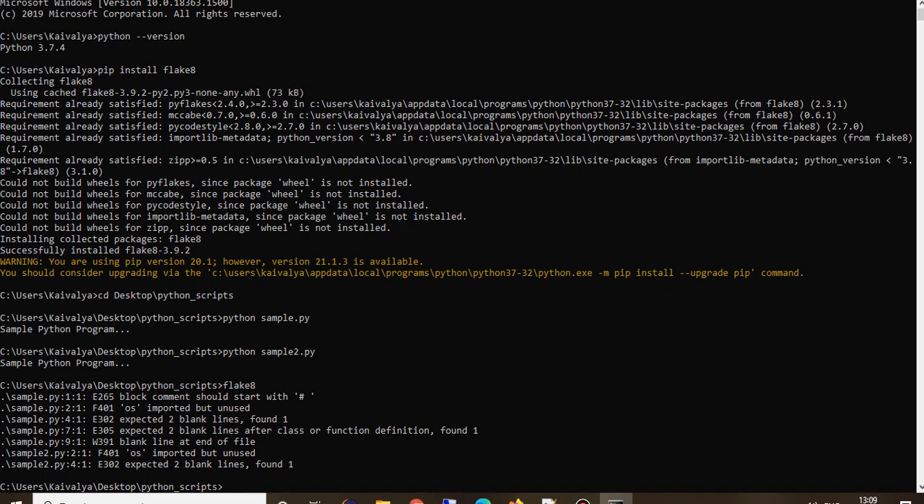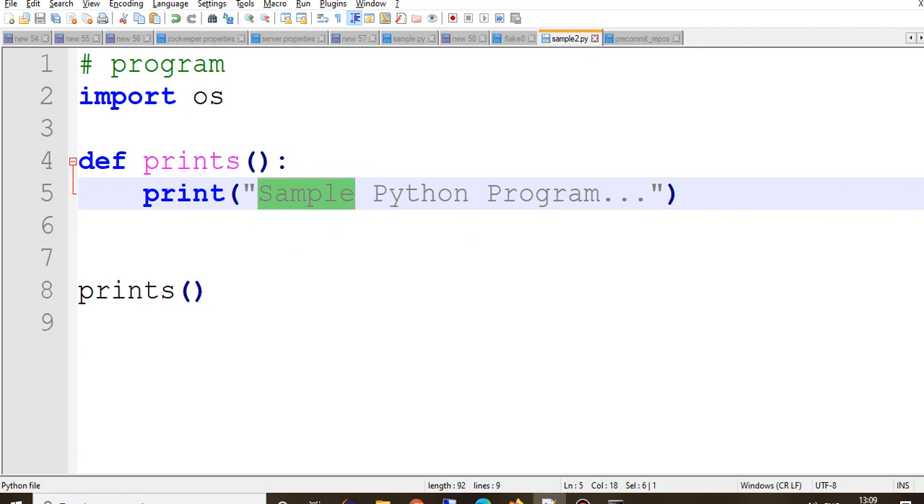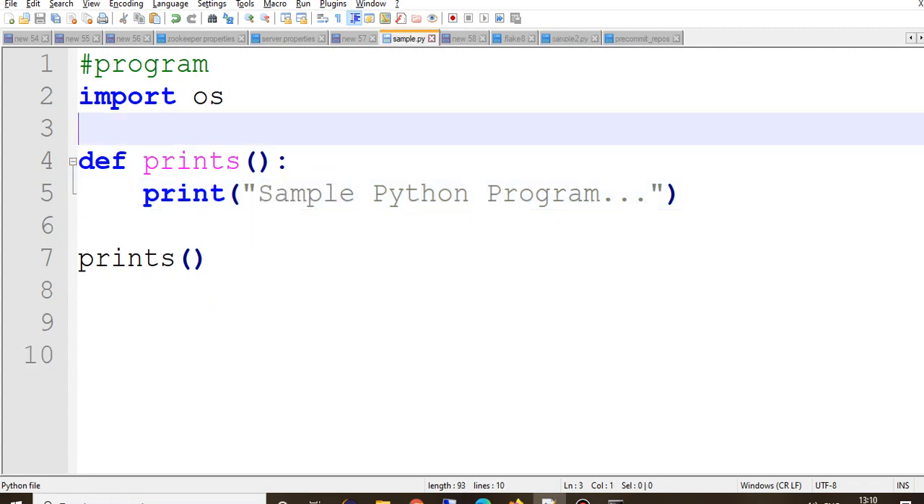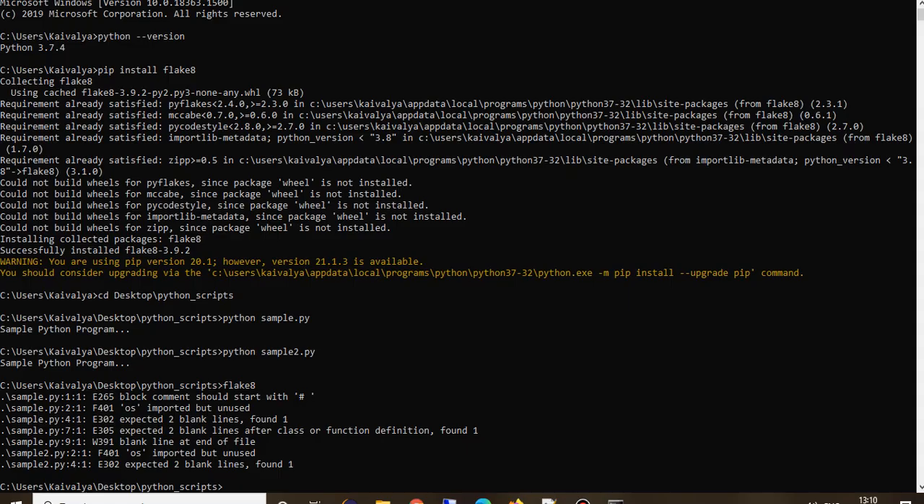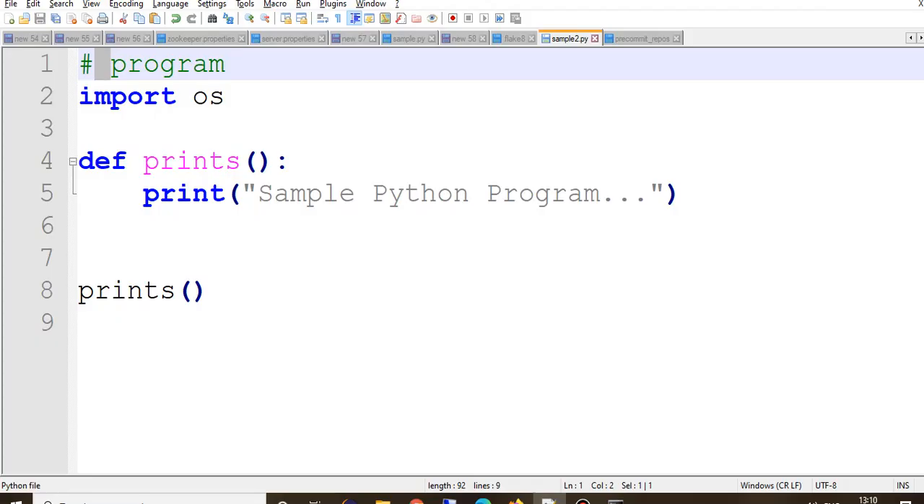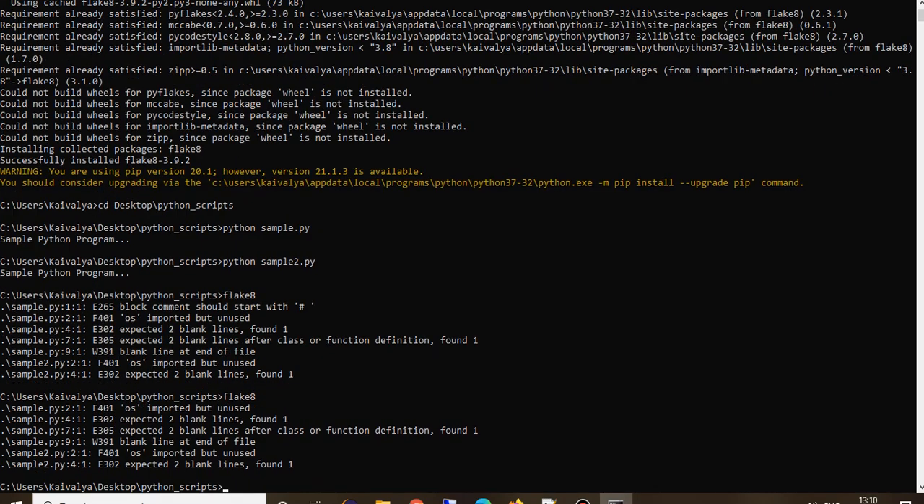So for example, block comment should start with hash space. If I go to sample.py, you see I don't give any space after hash, whereas in sample 2 I already gave the space after hash. So maybe this E265 error didn't occur in sample2.py. See, right? So to correct this error, you have to give a space and run Flake8 again. So you can see that the E265 error is gone, right?